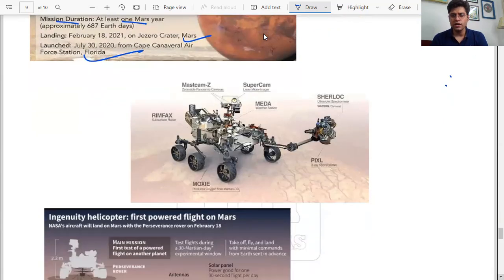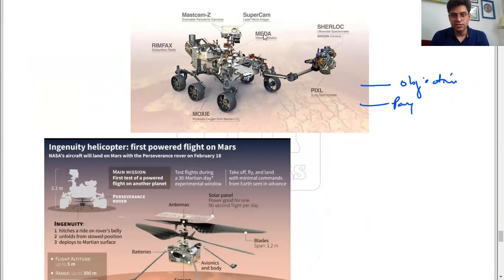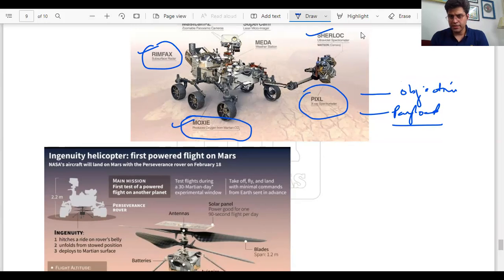Here, two very important things are the objective and the payloads, which are given here. What is SHERLOC, which is an ultraviolet spectrometer; PIXL, which is an X-ray spectrometer; MOXIE, which produces oxygen from Martian CO2, very important here; RIMFAX, which is subsurface radar; Mastcam-Z, which is a zoomable panoramic camera; SuperCam; and MEDA, the weather station. These are payloads.